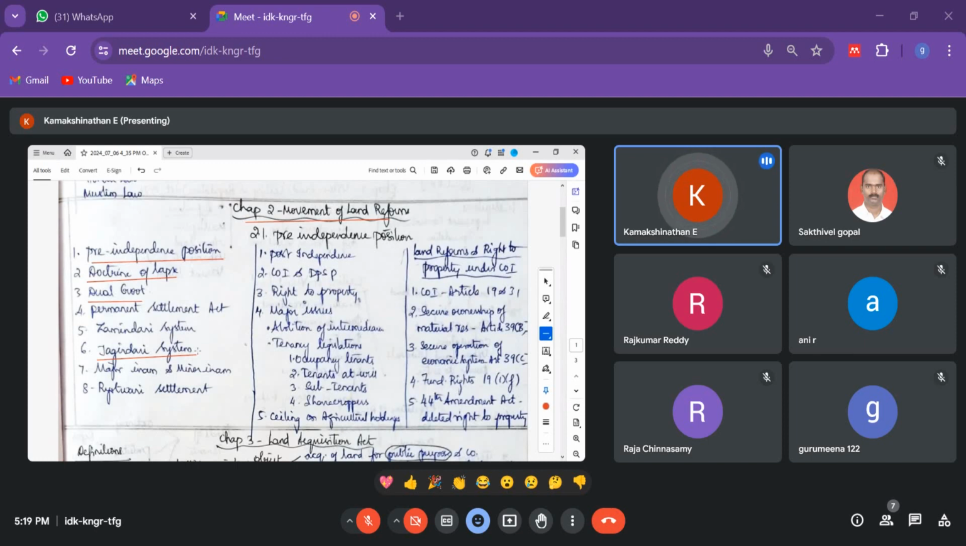Okay, and finally came the Ryotwari settlement. Ryotwari settlement means it is a tenancy. So the government will hold the land, and these people will be using it as tenants, and they will be taking the rental or whatever income from the land. Okay, so this is very important to understand the Constitution.